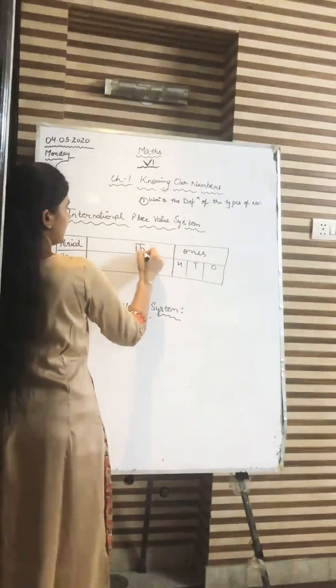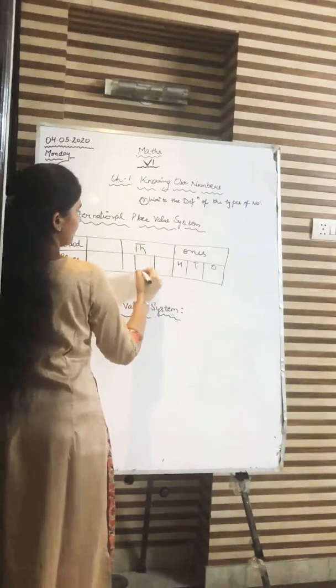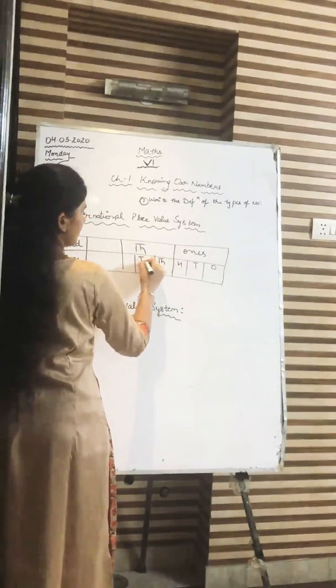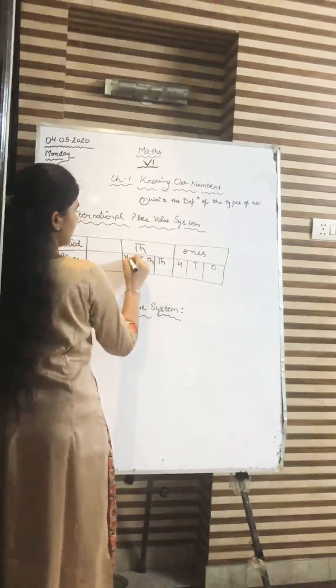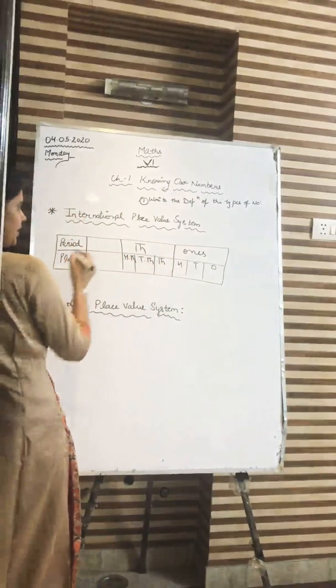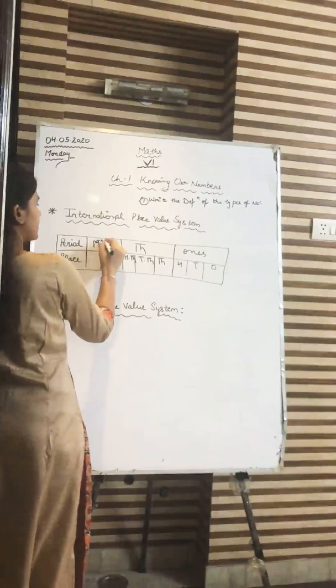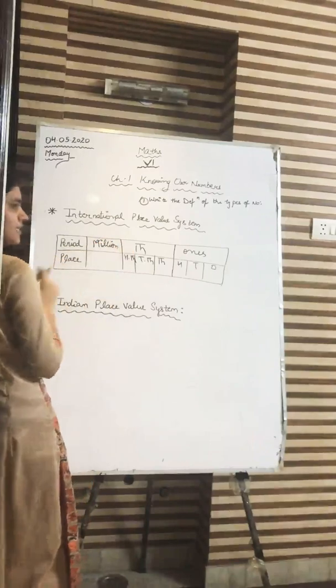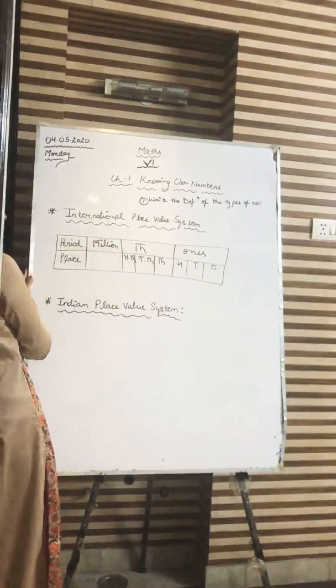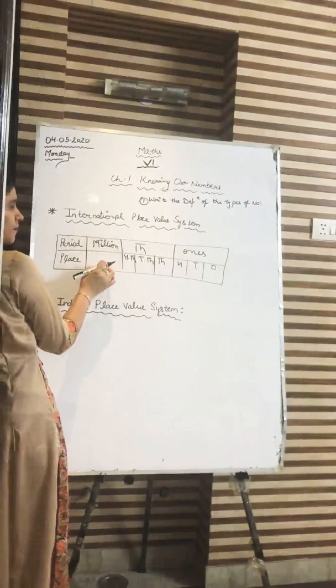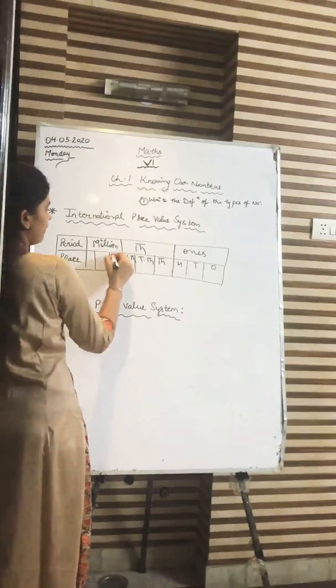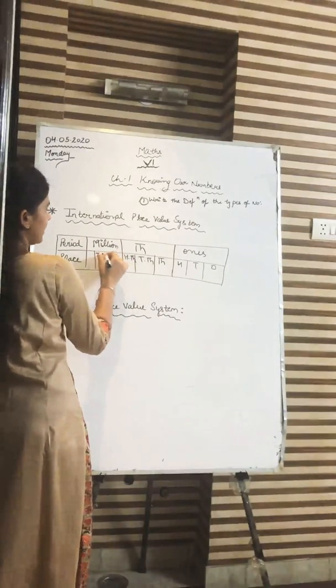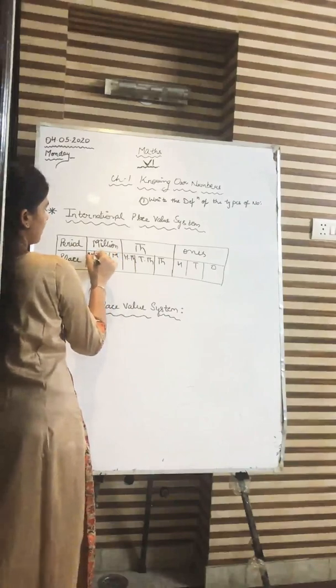The next period is thousand. In this we have 1,000, 10,000 and 100,000. Got it? And the last period, last but not the least, we have various other periods also, but I will be teaching you till millions. So we have million, 10 million and 100 million.